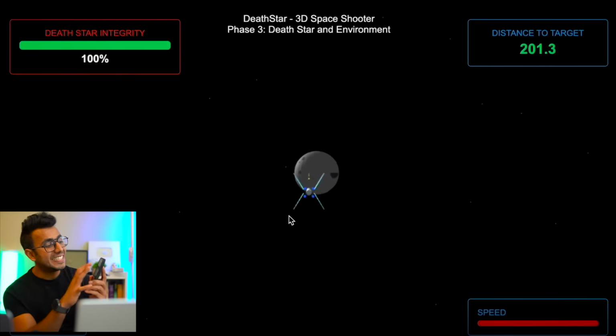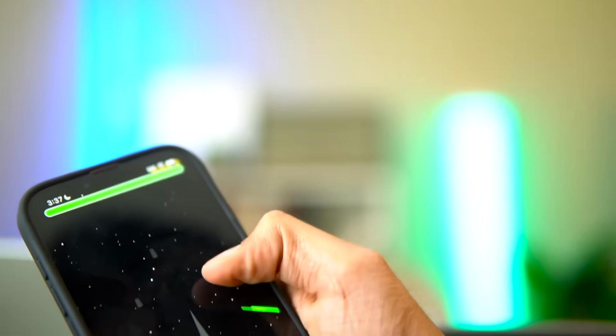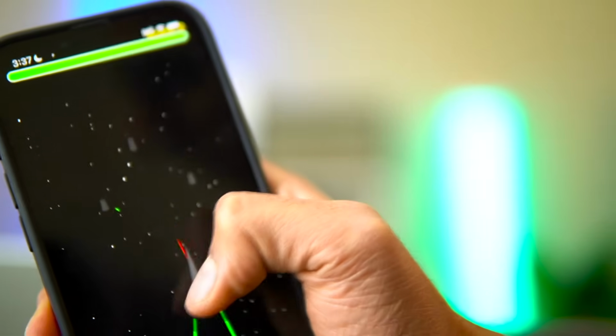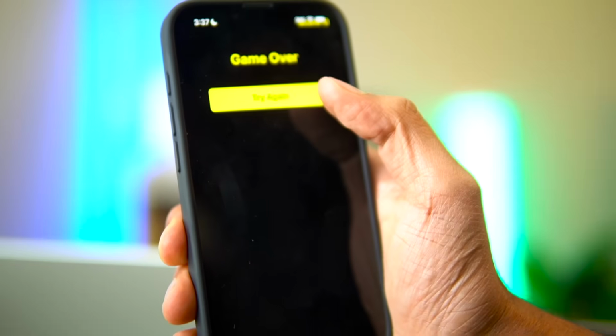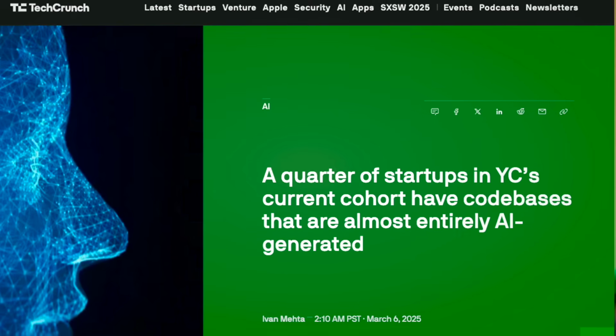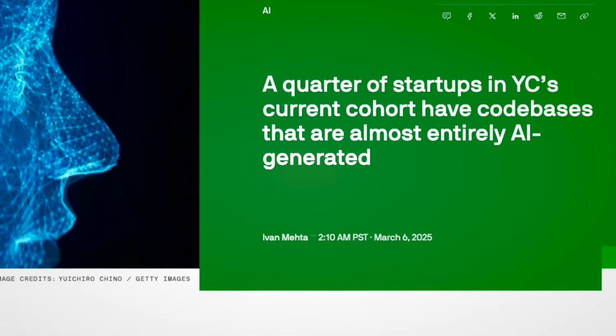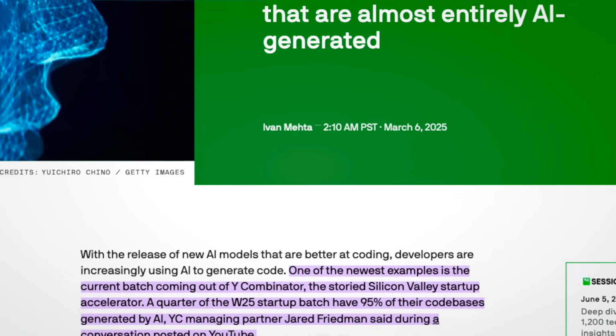दोस्तों, I built this 3D game for my smartphone, Android, iOS, and for the web in less than 10 minutes. But the truth is, right now, 99% of you watching do not know how to use AI properly. And at the same time, the 10x developers right now, if you look at the YC batch of 2025, 95% of the code written for the YC backed startups was written by AI.